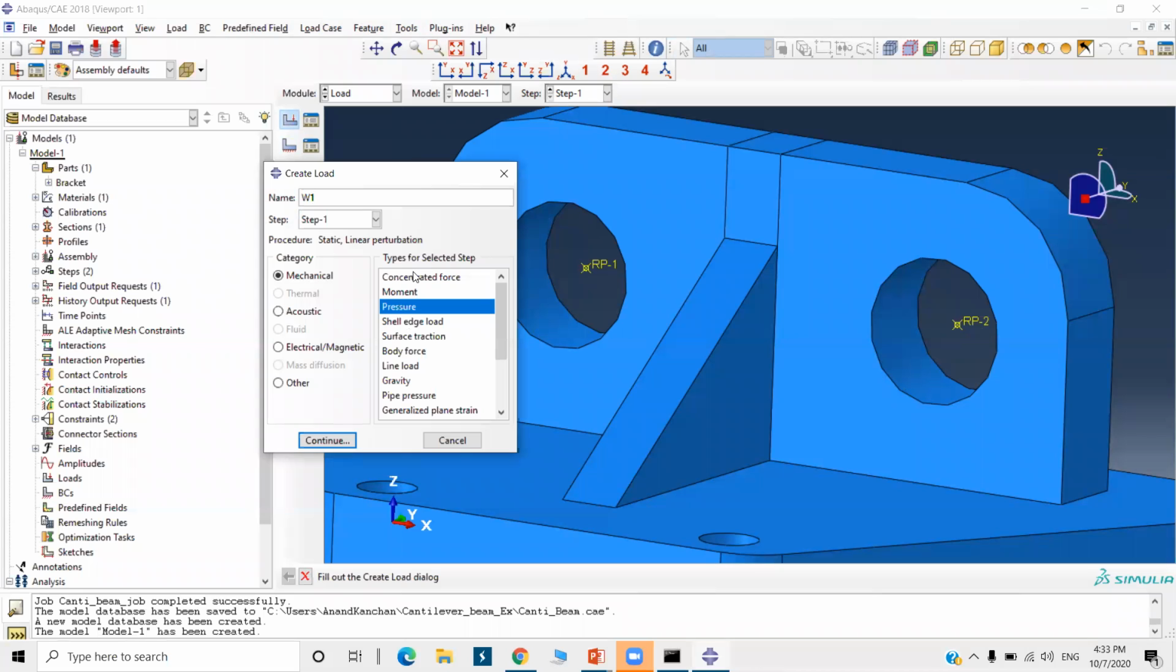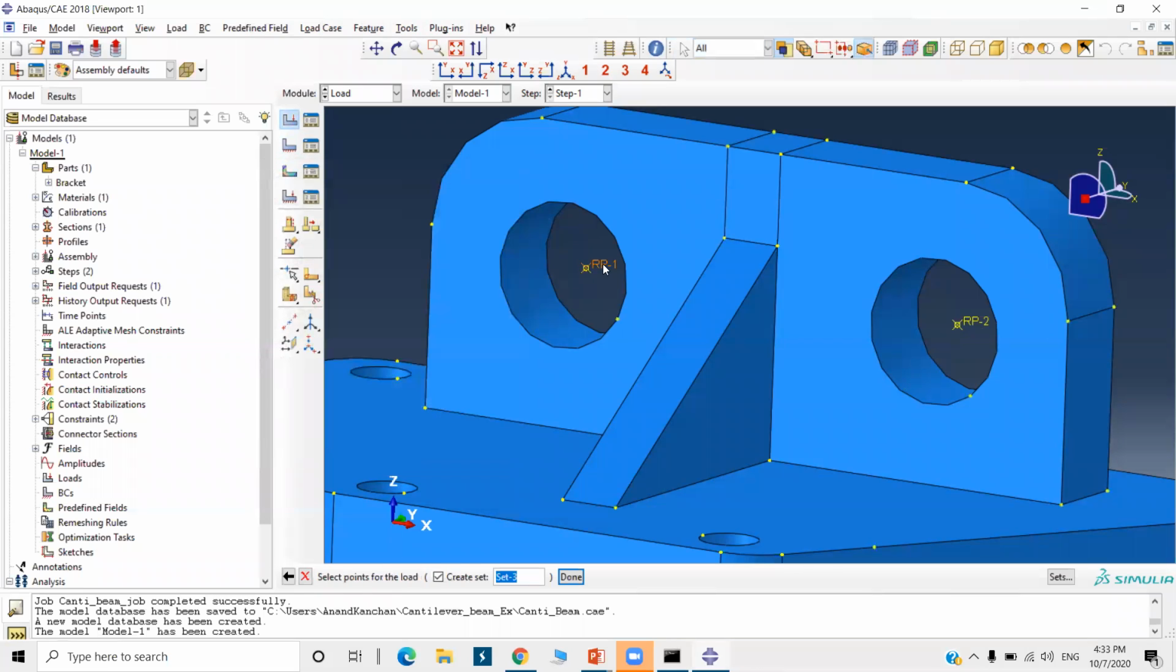Select concentrated force. The concentrated force can be applied to a point only. That's why I have created a reference point here. Since you cannot select a surface, it is asking to select points for the load. If you are going to apply a concentrated load or force, you need a point. So that's why I have created the reference point.